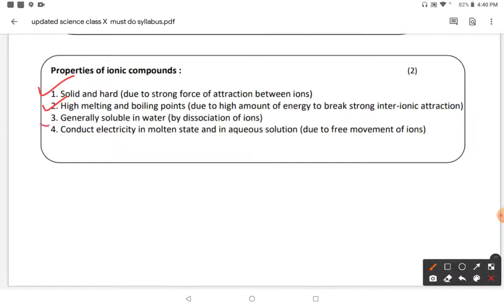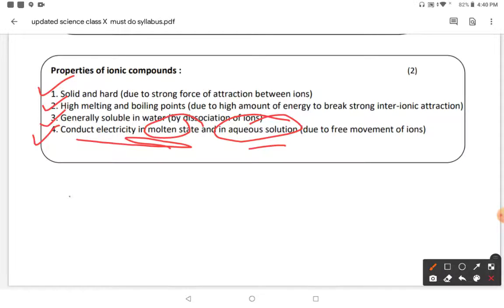Third point is, generally all ionic compounds are soluble in water because they dissociate into ions, and when they dissociate into ions there is a movement of ions, and due to the movement of ions they conduct electricity in the molten state. Always remember, in the molten or aqueous state only. Ionic compounds always conduct electricity in molten and aqueous state, not in the solid state.